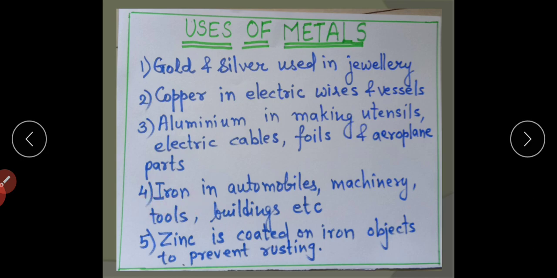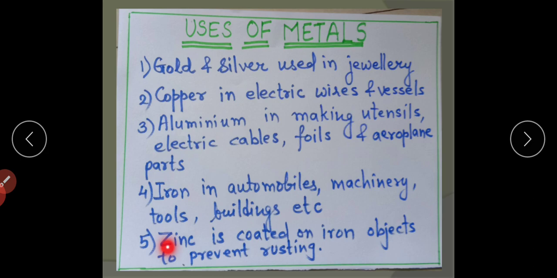Iron, a very common metal. It is strong, durable. That is why it is used in automobiles like trains, buses, trucks and other vehicles, in machinery, in tools, making buildings, bridges, etc.